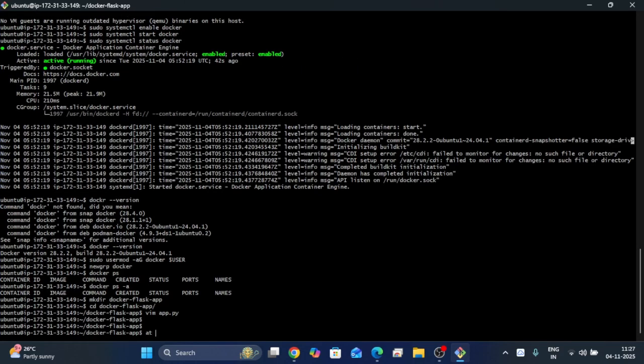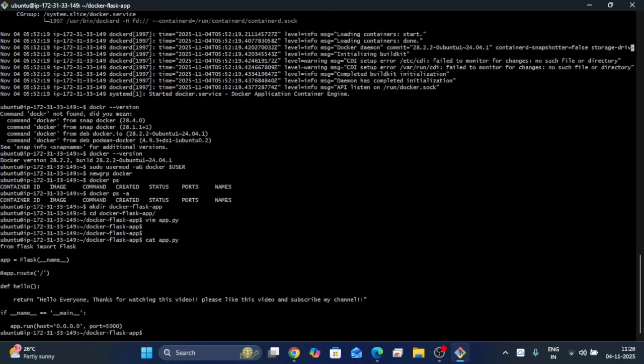Check app.py to see whether the content was saved correctly. Okay, the content has been saved. Next we have to create one requirements.txt file.